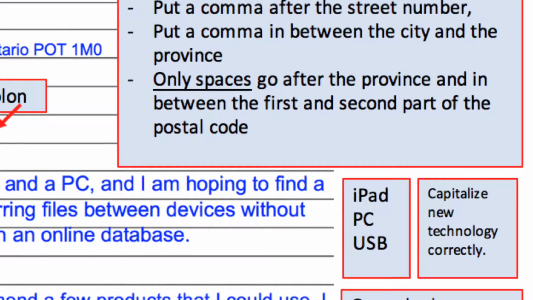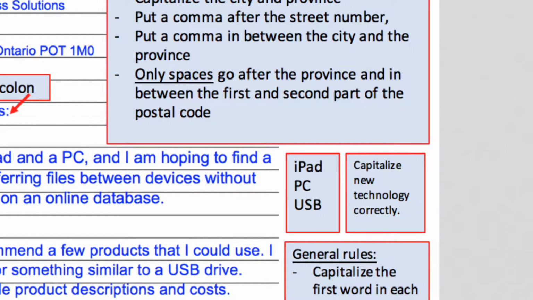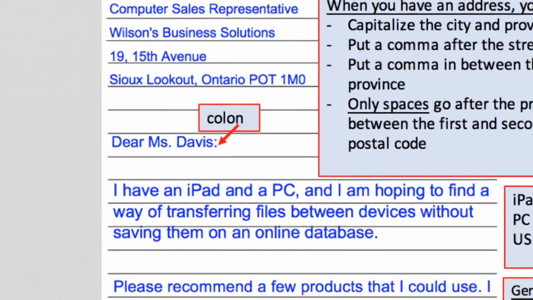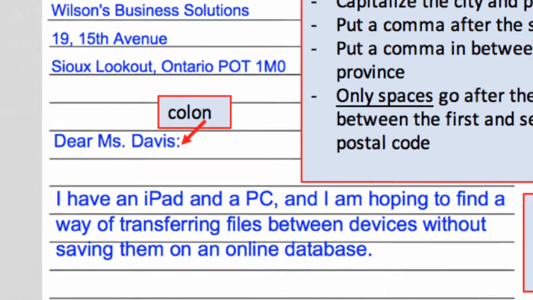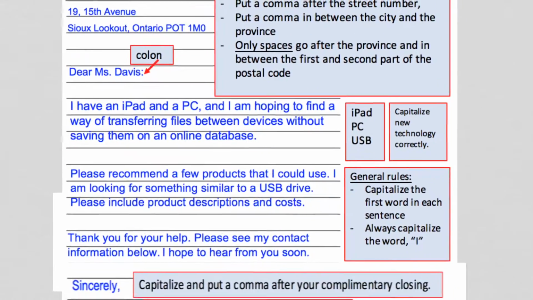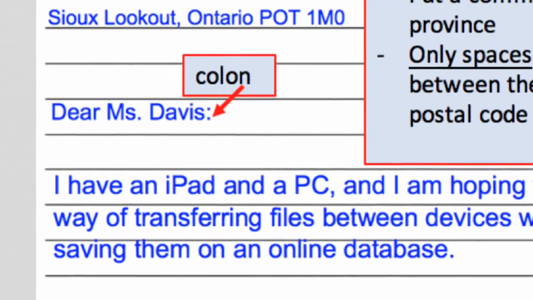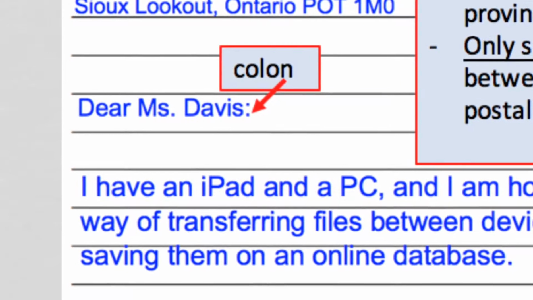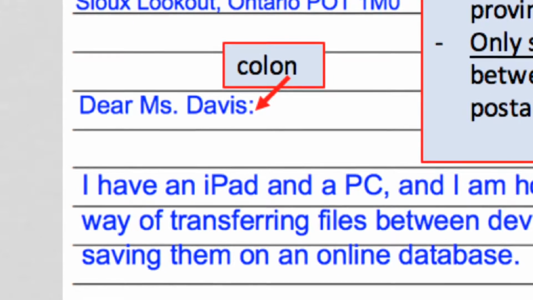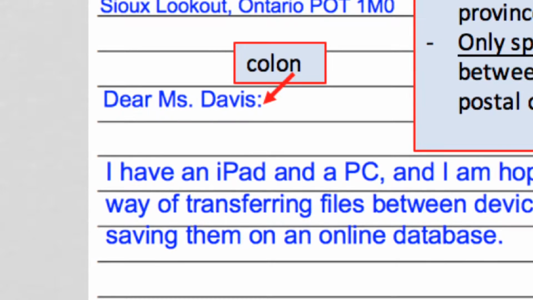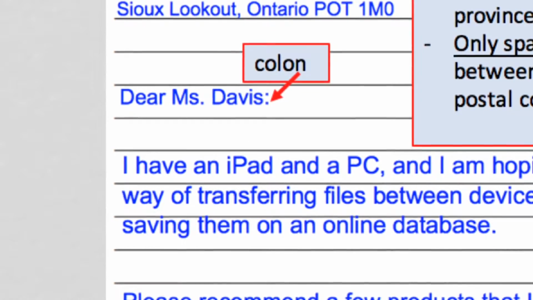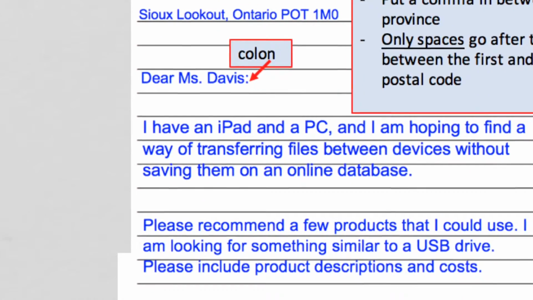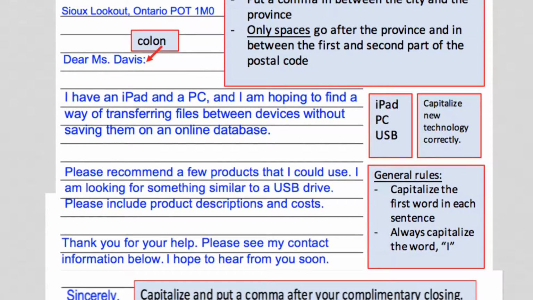And then you only have spaces after the province and in between the first and second part of the postal code. So you look here, you've got Ontario, and then you have a space, then you have this postal code, P-O-T, space, 1-M-O. All right. And just a little note here with a business letter. After that greeting or salutation, you'd put a colon. And in a future video, I will be talking about the difference between colons and semicolons. So you can check that out. That video is not quite ready at the time of making this video.